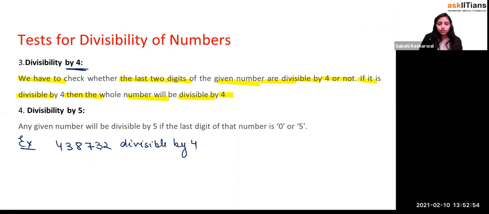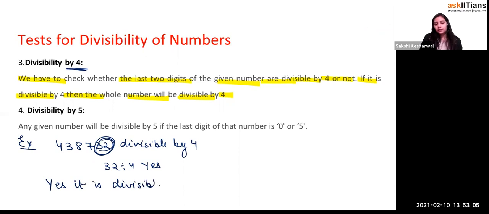What you have to do is check the last two digits. Is 32 divisible by 4? Yes. So yes, it is divisible. That's it, right?